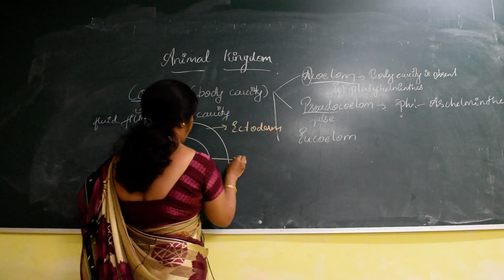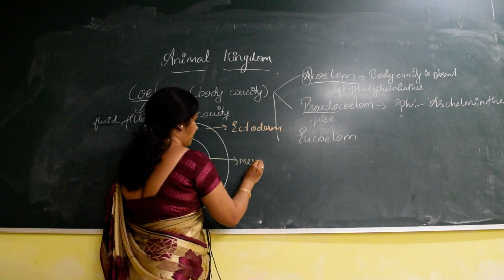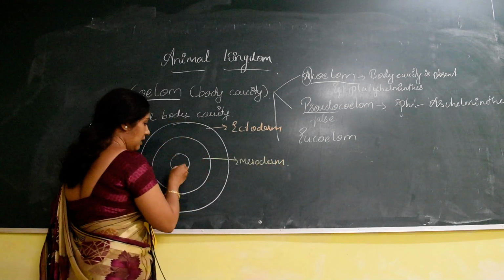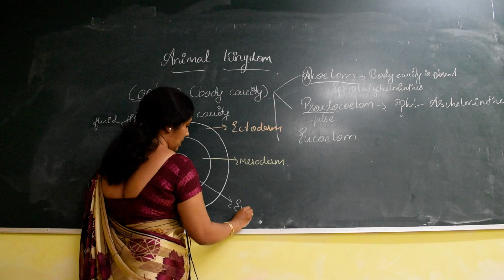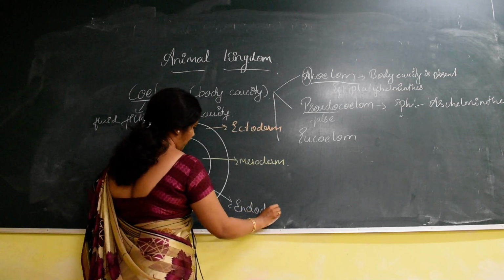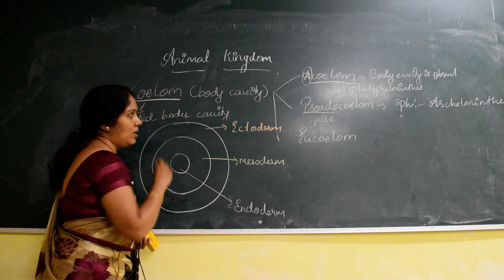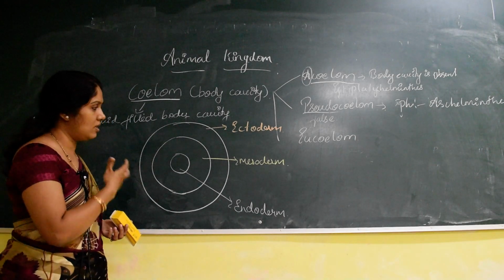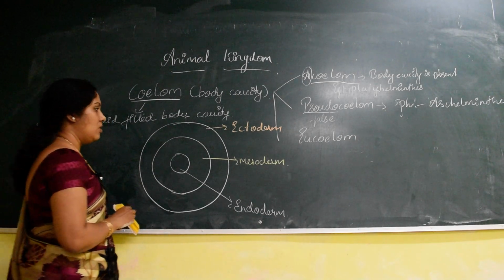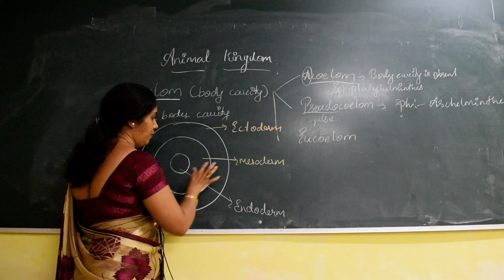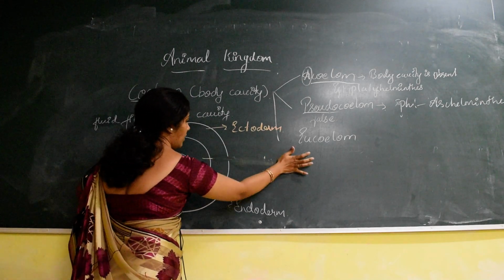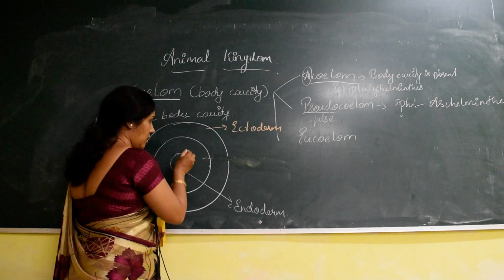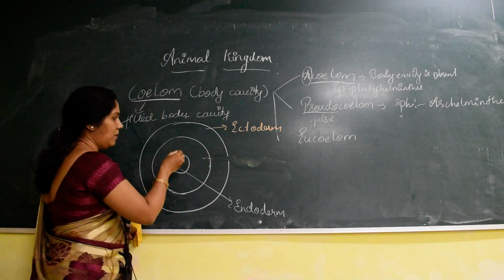Next comes the middle, mesoderm, and the inner is called endoderm. Now we'll discuss the pseudocoelom. Where is the coelom present in these three germ layers? In the case of pseudocoelom, the mesoderm layer will be scattered, it will not be continuous. How will it be scattered?